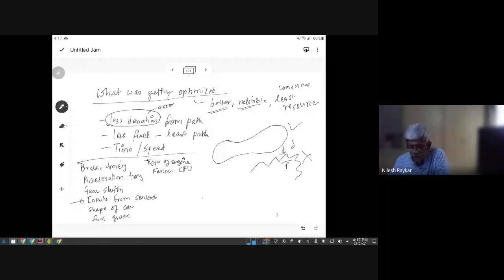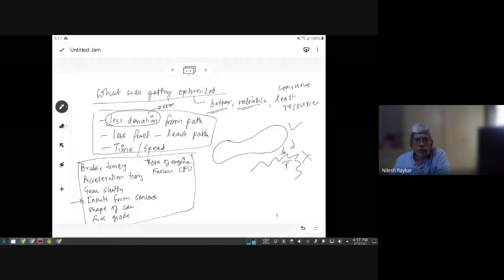Okay, so that is another set of things which any optimization problem requires. First you have to define the goals of your problem. Second, to achieve those goals, you have to identify what variables are available to you, things by varying which you can reach your goal. So these are the things we have obtained.